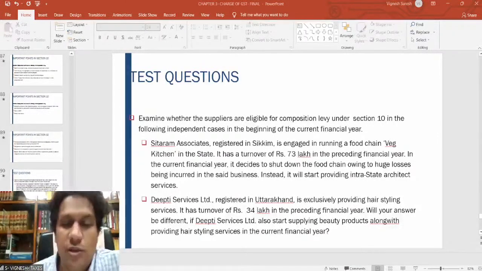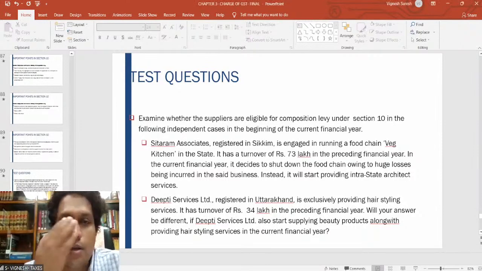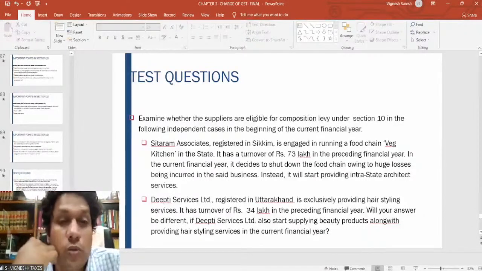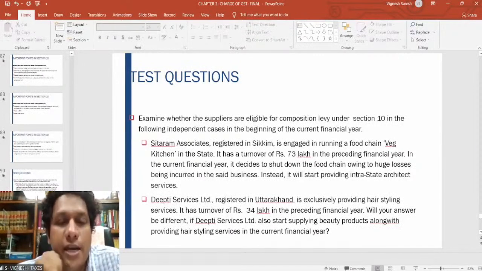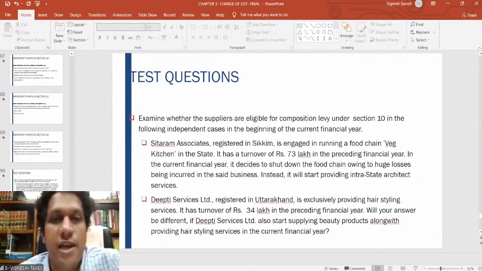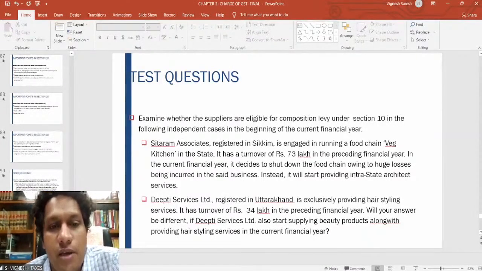So therefore, in case you want to provide services other than the restaurant services, it has to be clearly covered in 10(2)(a). So 10(2)(a) has 50 lakhs as the amount for the architect services. Since it is more than 50 lakhs in the previous year, therefore the option for claiming the composition levy is not available.